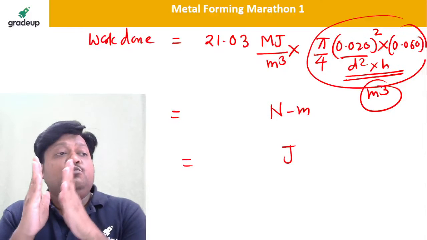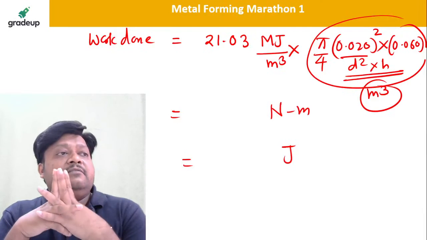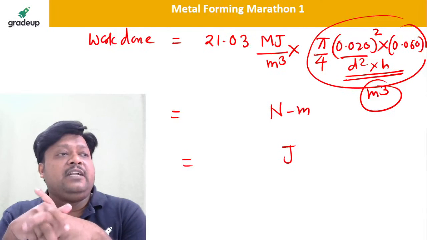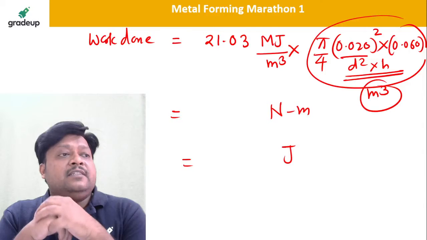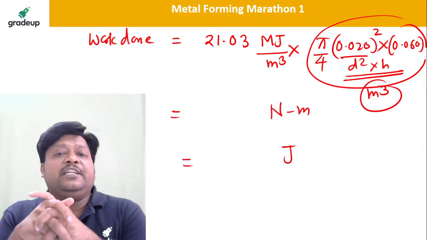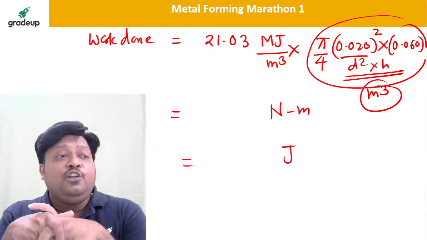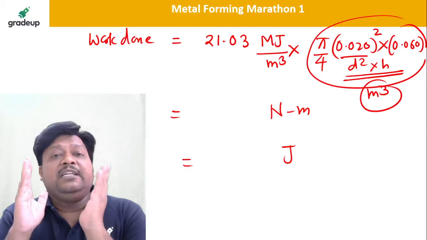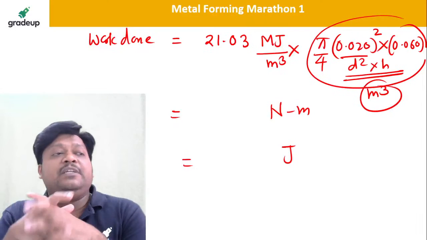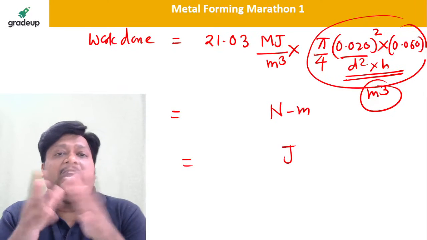So how much Newton meter? Jay, Vikas, very good. Indra Kumar, very good. Vikrant. It is in megajoule per meter cube, dear. So unless you multiply with the volume of the product, it could not become in terms of the joule. Please remember this, I already told you.